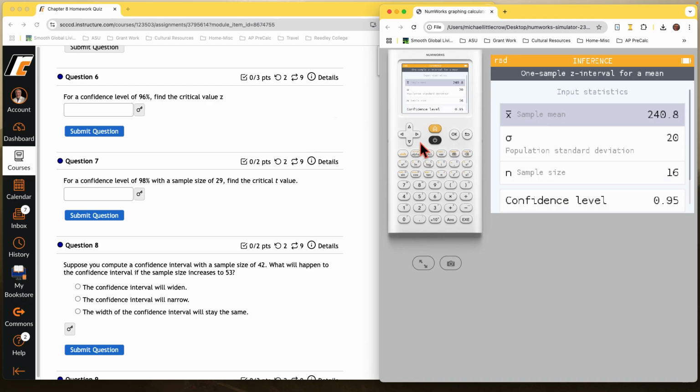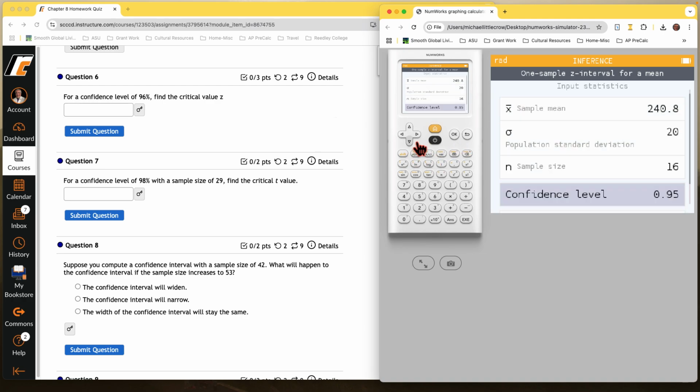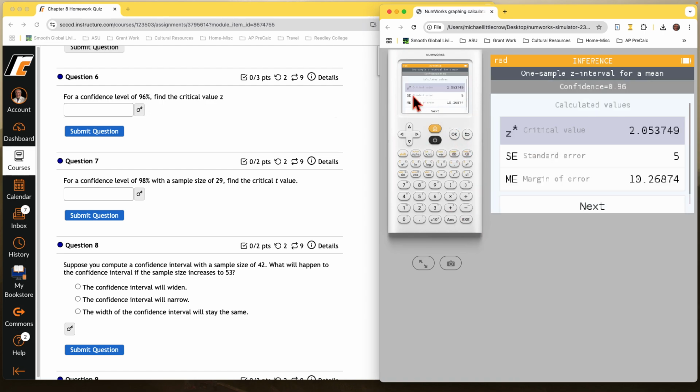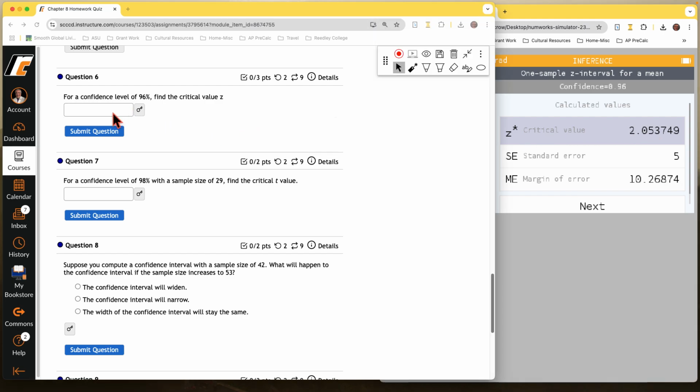And then when we put in our statistics, the critical value is only affected by the confidence level. So if we put in a 0.96 here, we leave all the defaults and we're going to be fine. We get our critical value of 2.053. 2.054. I'll round it. I'll go to 3 decimal places.